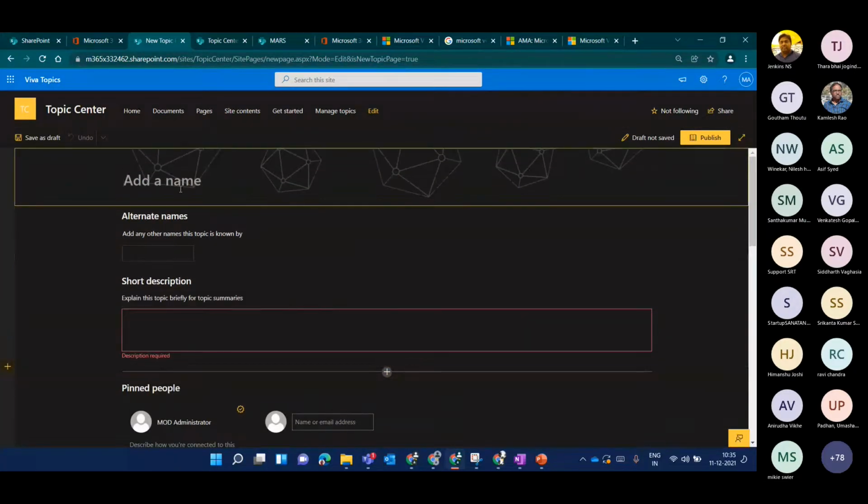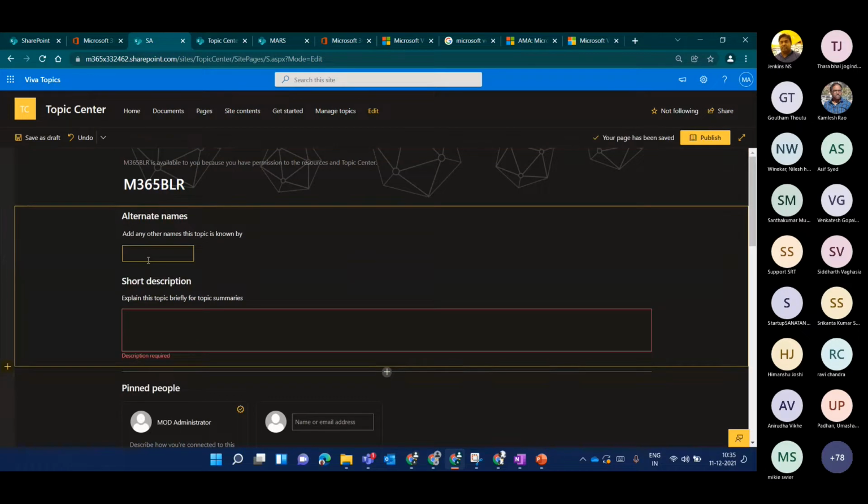So if I add a name, say M365, maybe a few of them can identify it, but many can't. So I will write, say, Microsoft 365.